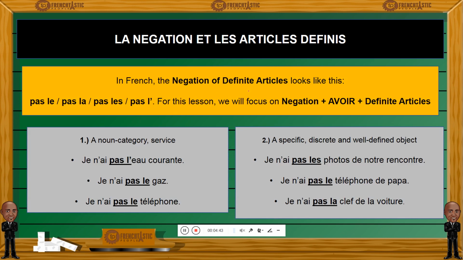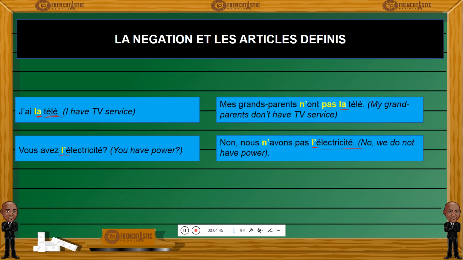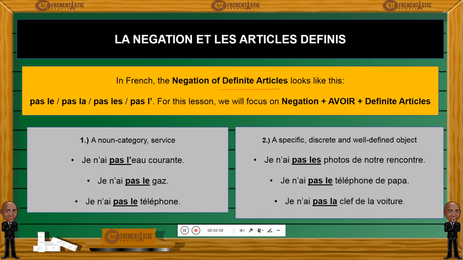So the negation of definite articles. Here we have la télé, j'ai la télé, I have TV service. And we want to say I don't have TV service. We want to use a negative form of this to say I don't have TV service. What do we do?